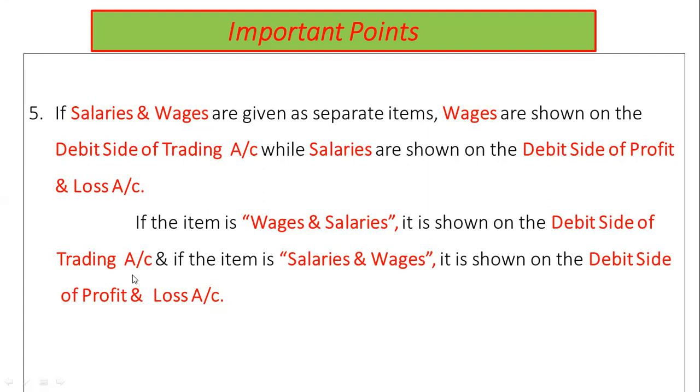If the item starts with salaries and wages, as salary is indirect expense, then the said item shall be shown on the debit side of profit and loss account. I want all of you to thoroughly understand and remember how and when the item shall be shown by way of its combination.